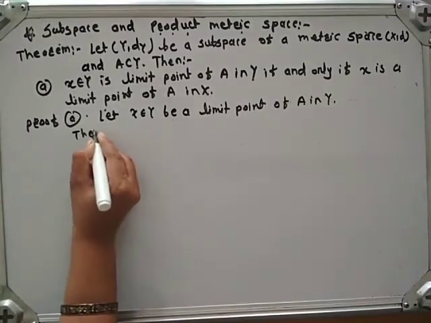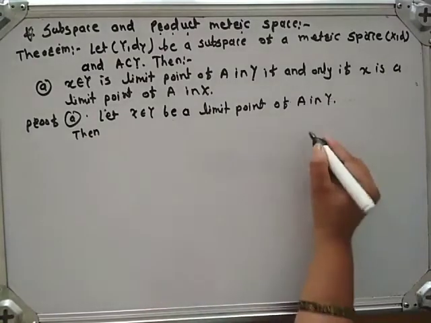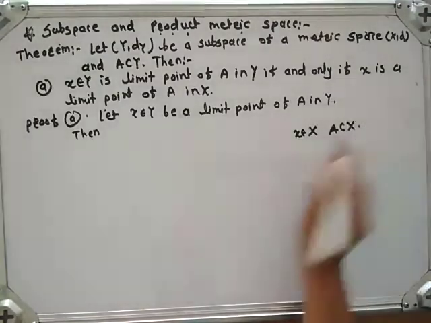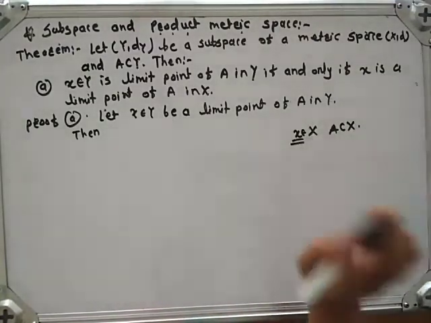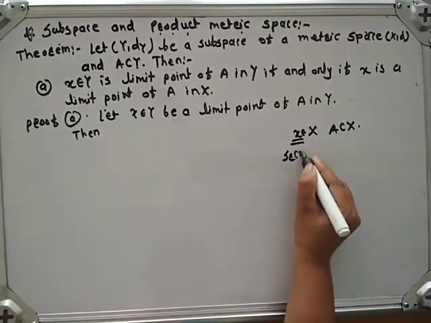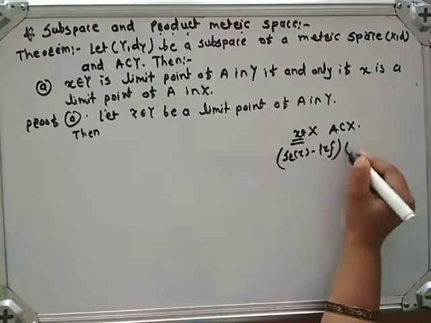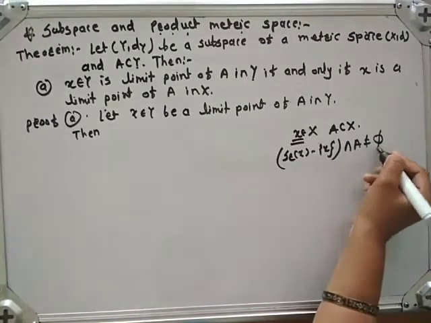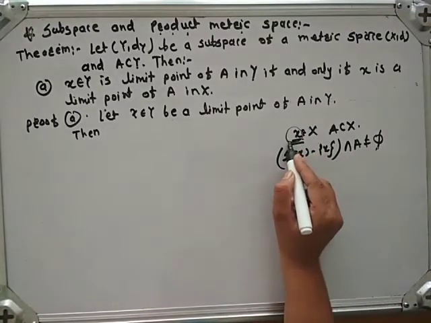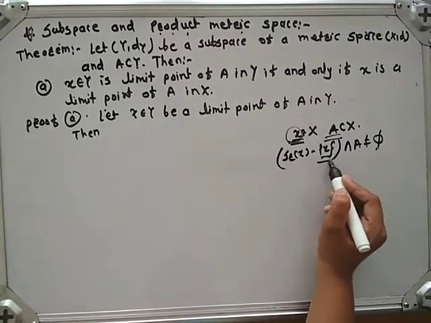Okay. Then what is the definition of limit point? x belongs to X, and if A is a subset of X, x is a limit point of A if S_r(x) minus singleton x intersection A is not equal to phi. This means the open sphere centered at x contains at least one point of A other than x.